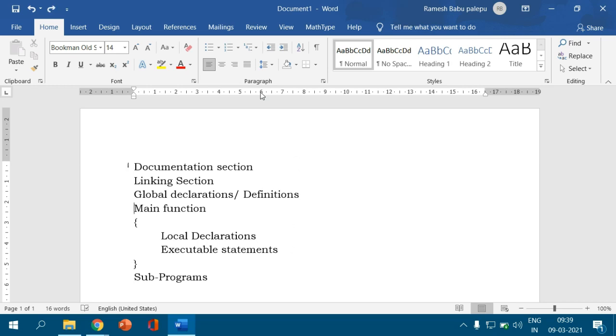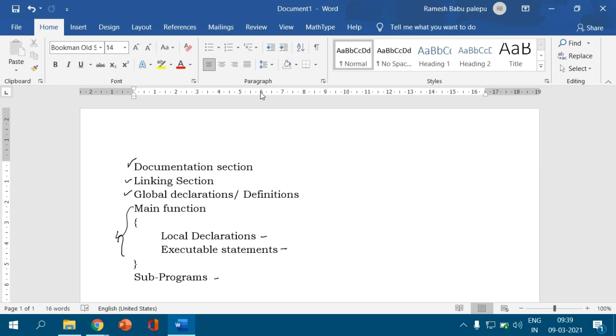The first one is the documentation section. The second one is the linking section. The third one is the global declarations. The fourth one is the main program, right? The main program is again divided into two parts: one is the local declarations and another one is the executable statements. And finally, the last part is the subprograms.